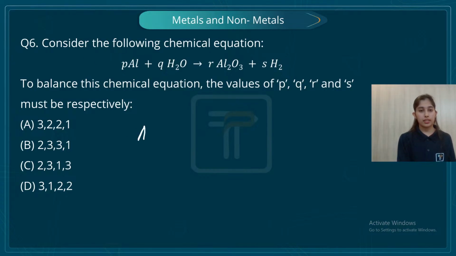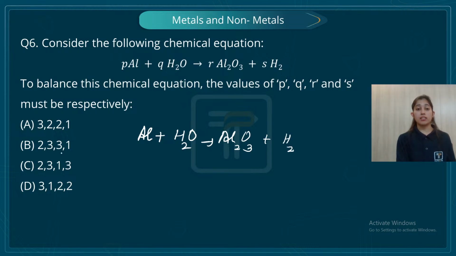Let me write Al, that is aluminium, combining with water gives me Al2O3 and H2 gas. Now, let's first take aluminium. In the product, students, I have two atoms of aluminium. In the reactant, I have only one.